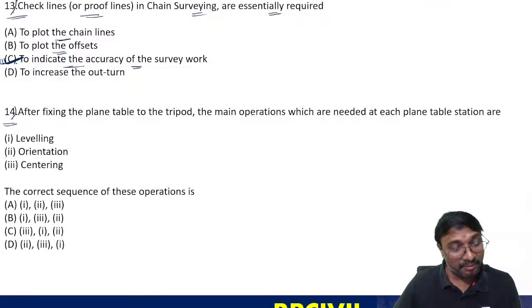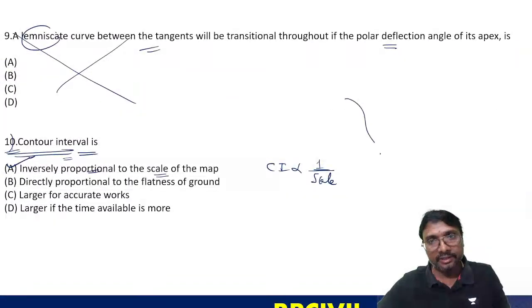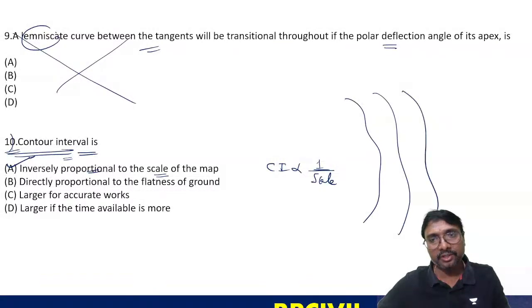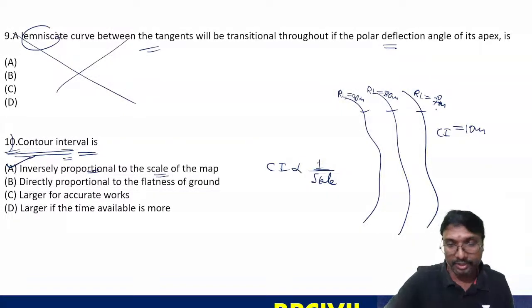Contour interval is nothing but which one? This is the difference of reduced level between two adjacent contour lines, right? Suppose you observe this contour map. Here the reduced level is 90 meters, this is 80 meters, and this is 70 meters, right? So what is the contour interval? If you observe, the contour interval is 10 meters, the level difference between adjacent contour lines. Okay, that is it.